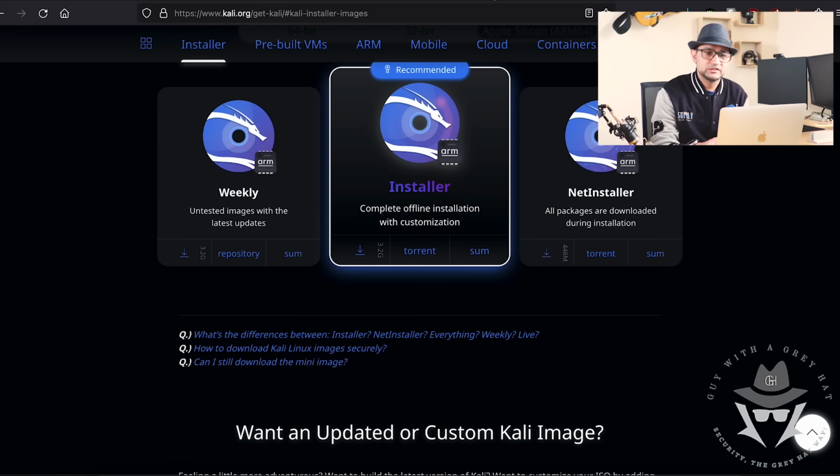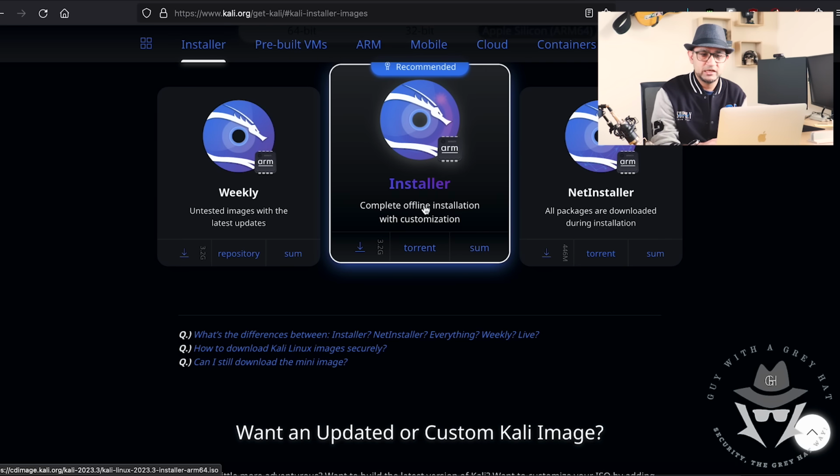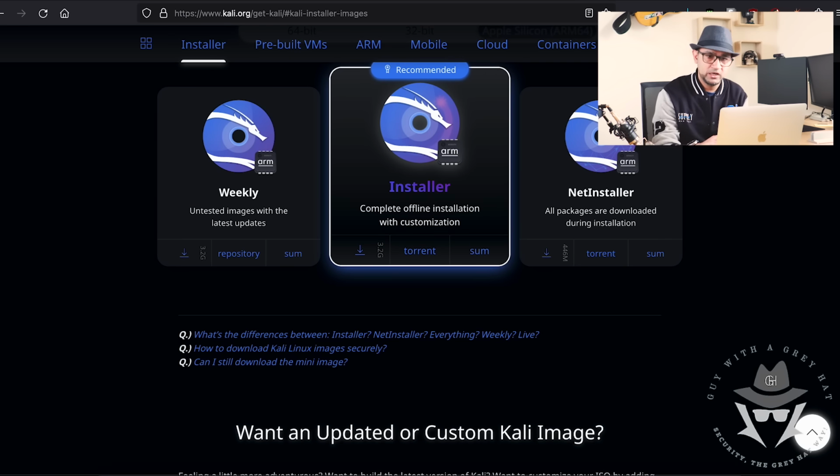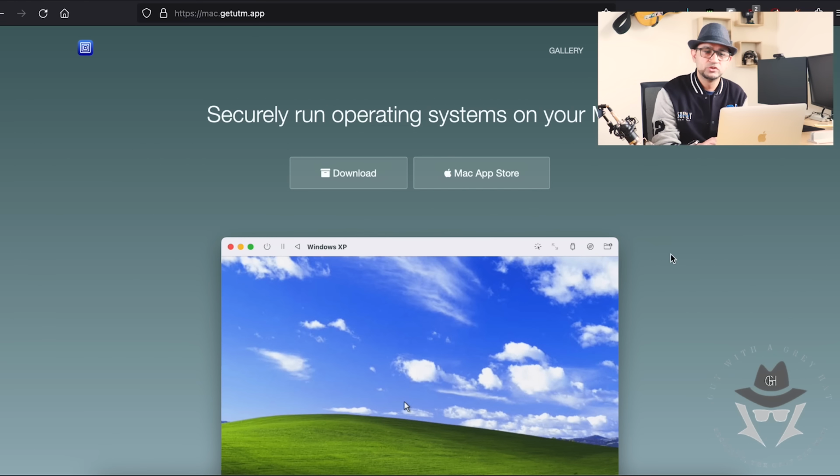What I did was download, as I mentioned, this installer ISO file, and then I used UTM, that is the mac.getutm.app website. From here, I downloaded it for macOS. It's QEMU based, and it installs the virtual operating system, Kali, onto your MacBook if you have an M1 chip. So this is the best and the fastest way to do that.